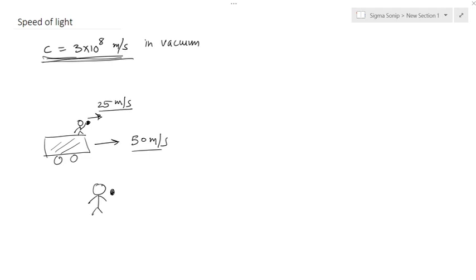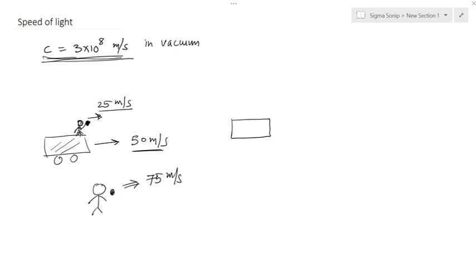Now all of us know that the trolley is traveling with 50 meters per second, and this ball would be traveling with respect to this person with 25 meters per second, and this person is already traveling with 50 meters per second. So the speed observed by this man will be 75 meters per second.